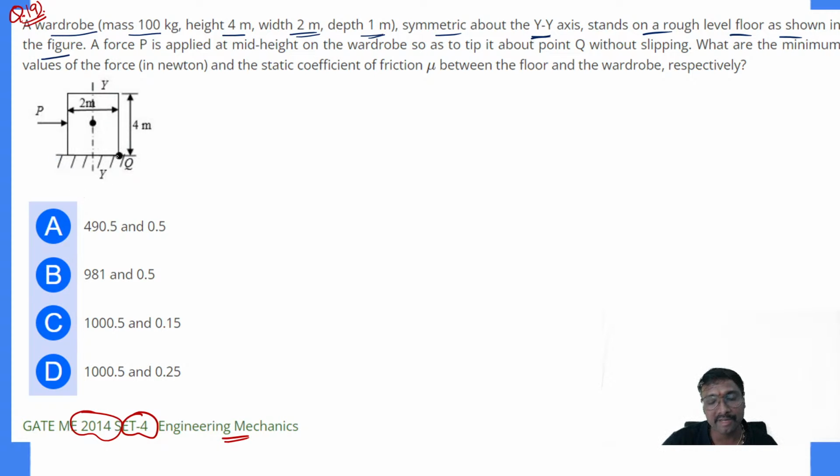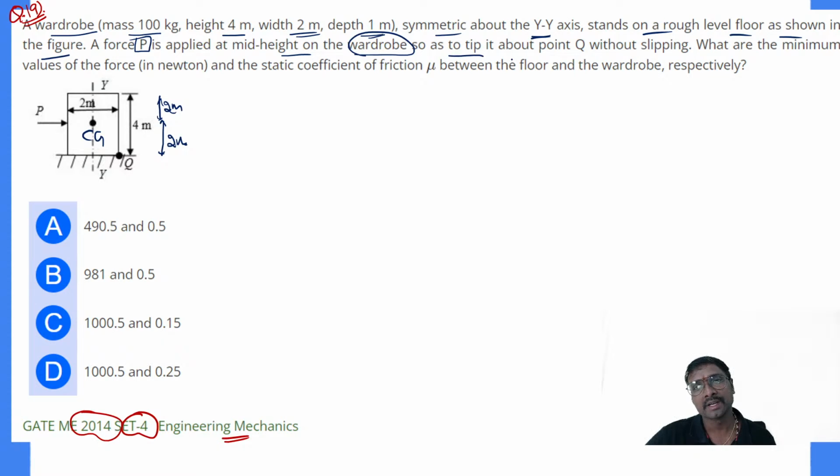So this is the rough level floor you are having. A force P is applied at the mid height of this wardrobe, which means exactly at the CG of this wardrobe we are applying this force. Mid height means from the top to the center it will be 2 meters, and from this center to the bottom it will also be 2 meters.